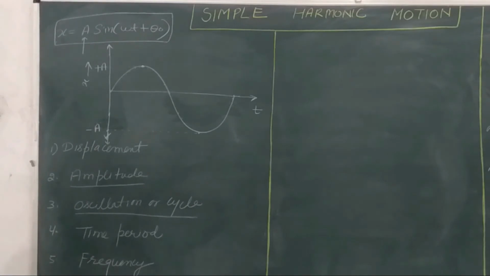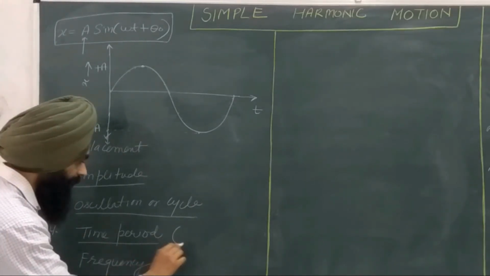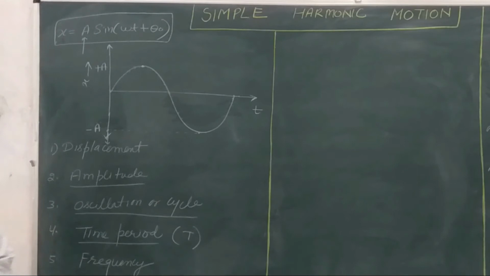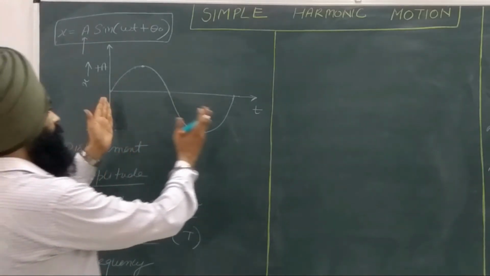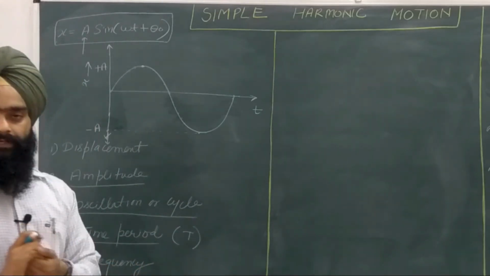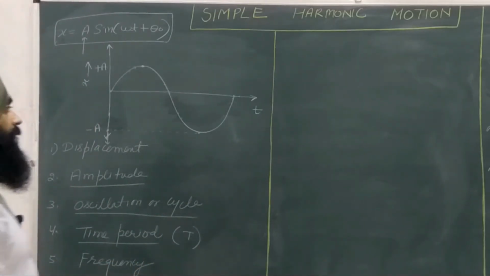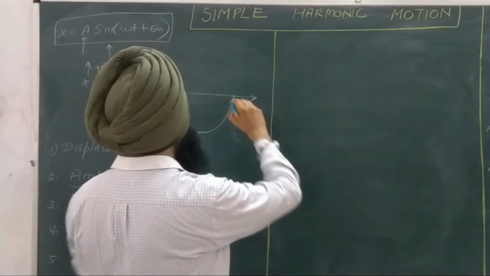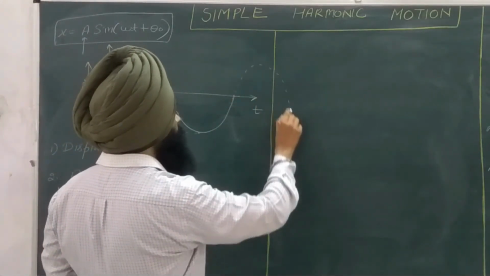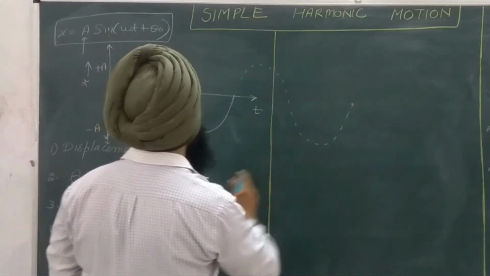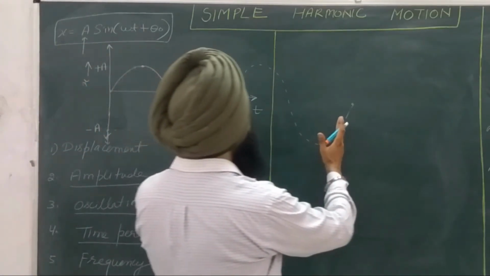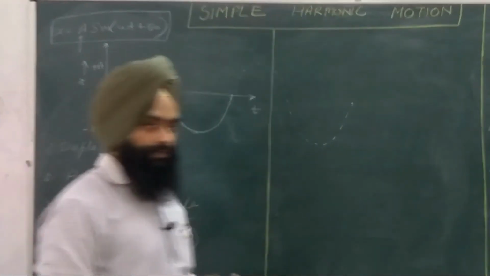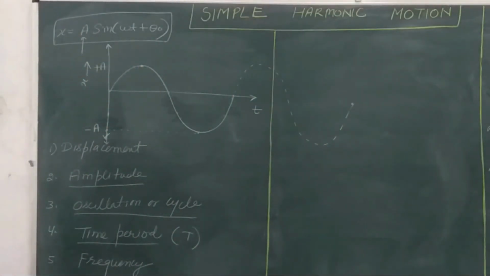The fourth point is the time period, which is represented by capital T. Time period is the time after which this cycle is repeated. If capital T is the time period, then after every time T, this cycle will be repeated again and again like this. This is the first cycle, second cycle, third cycle, and the motion goes like this. So this is the time period represented by capital T.